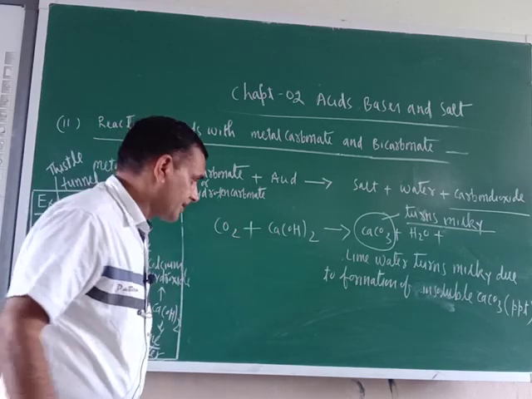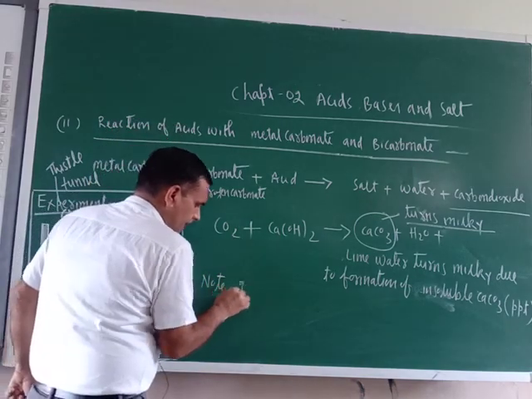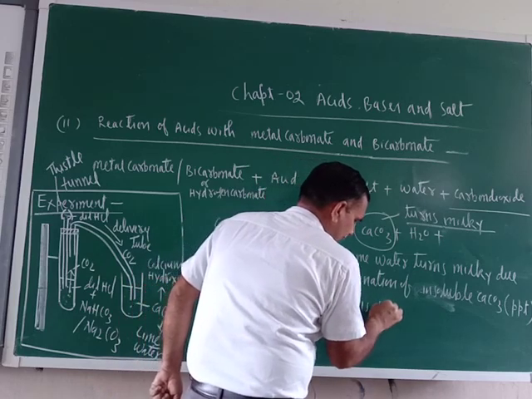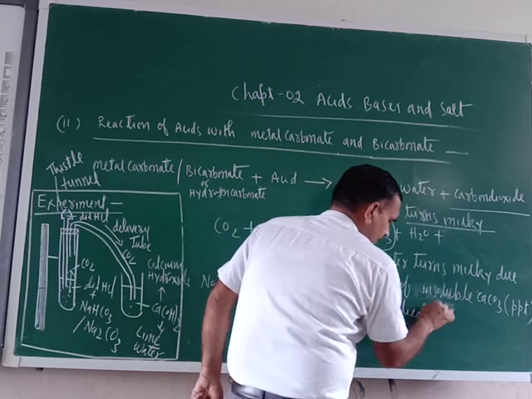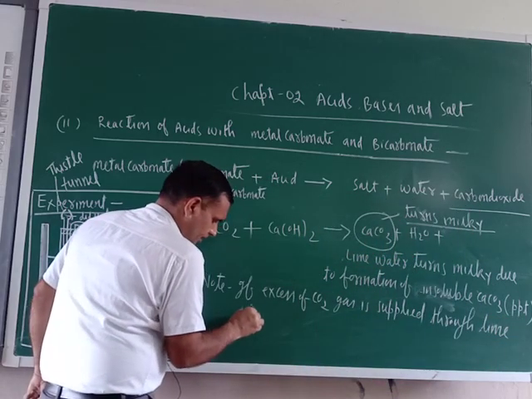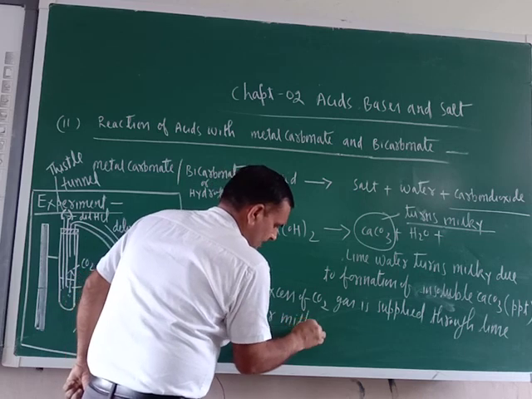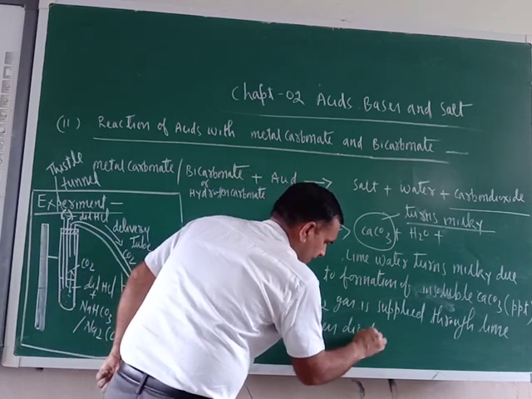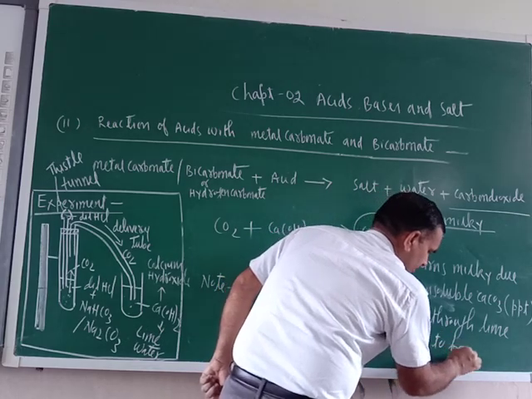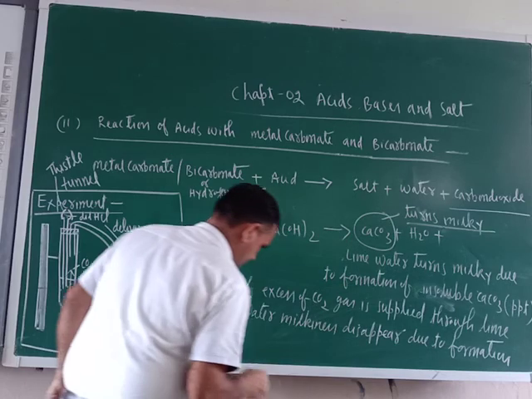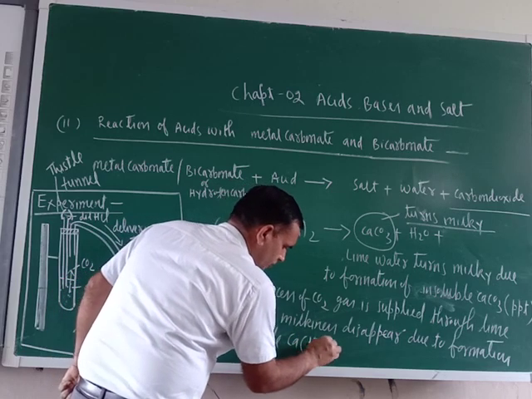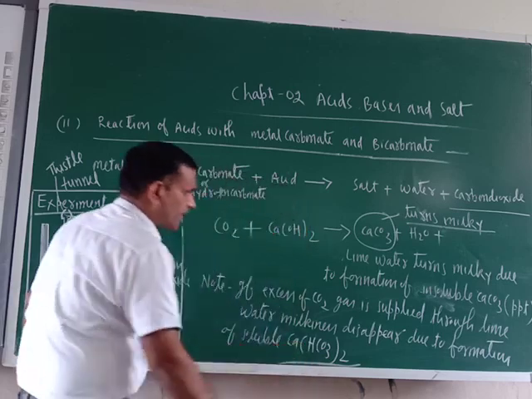Okay, but remember, if excess of carbon dioxide is supplied, then lime water which was turned milky earlier, the milkiness disappears. Please write down here a note: if excess of CO2 gas is supplied through lime water, milkiness disappears due to the formation of soluble calcium bicarbonate. This one, calcium bicarbonate.